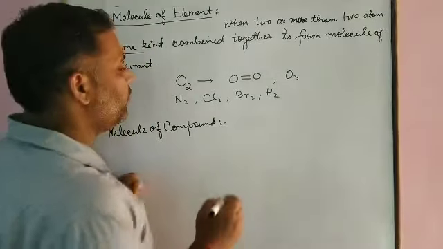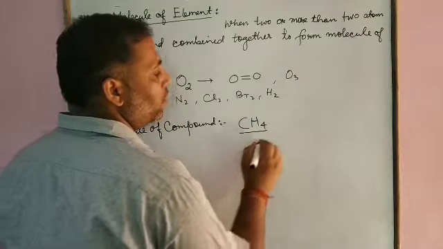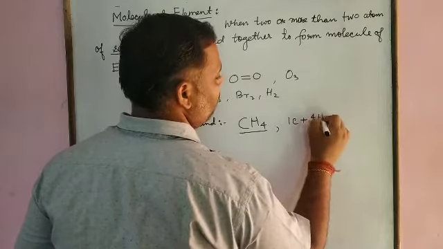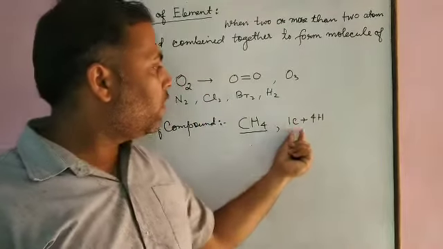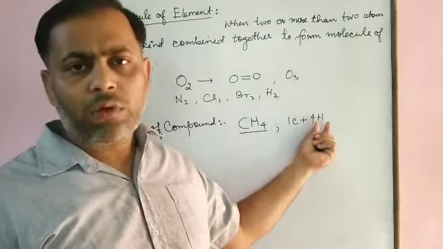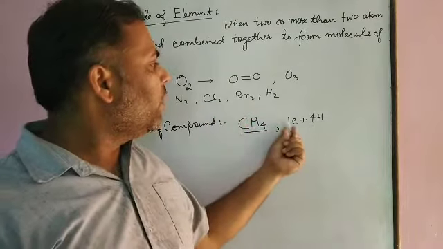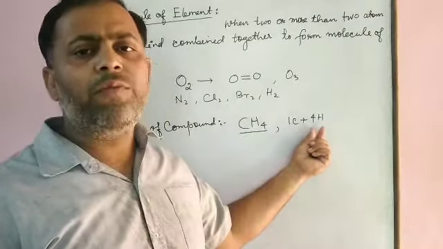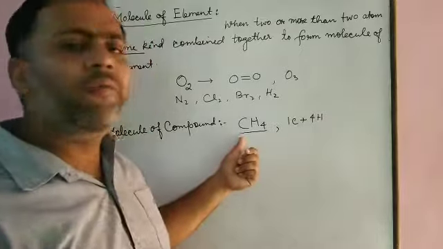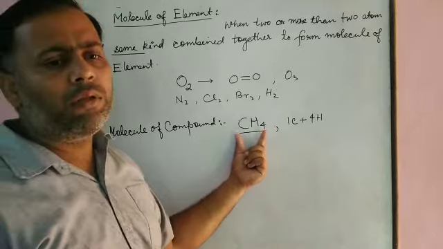For example, if we take CH4, what do we see here? When one carbon atom undergoes chemical combination with four hydrogen atoms, one atom of carbon together with four atoms of hydrogen. What I have stated is that a molecule of a compound means when two or more than two atoms of different kind undergo chemical combination, they form methane. It means methane is a molecule of a compound.